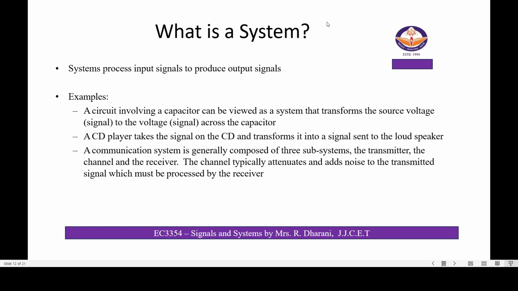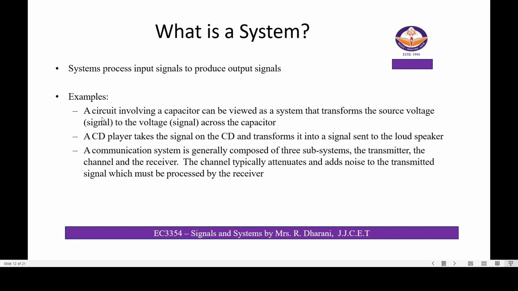Next, we will discuss the system. A system is nothing but a process that takes an input signal to produce an output signal. That means if we give an input signal, the output will appear at the receiver end. This is called a system.